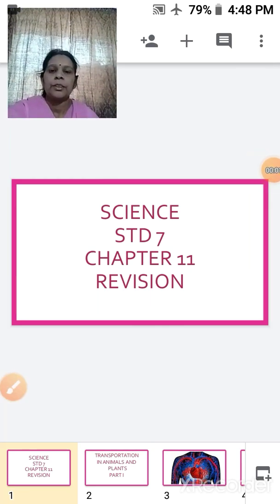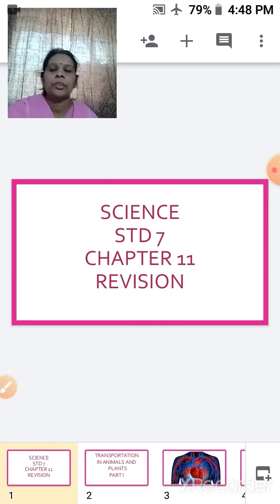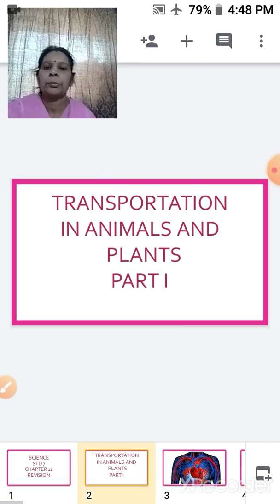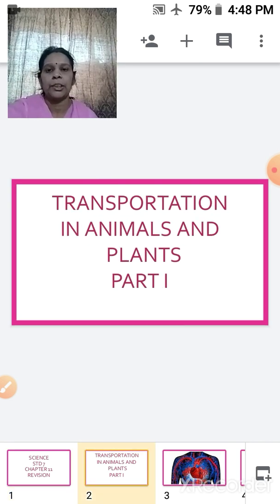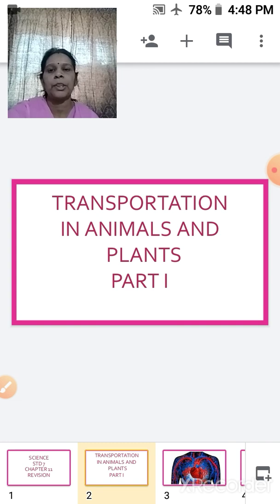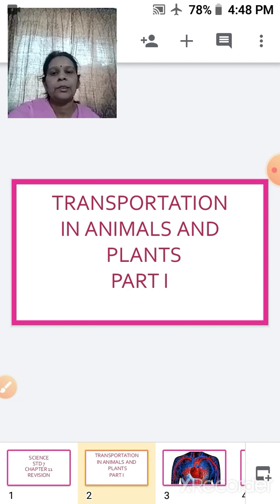We are starting with the revision of Chapter 11, Transportation in Animals and Plants. And today is the first part of the same. In the last period, we completed reproduction in plants.